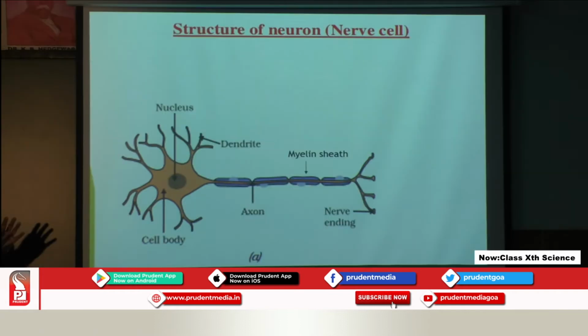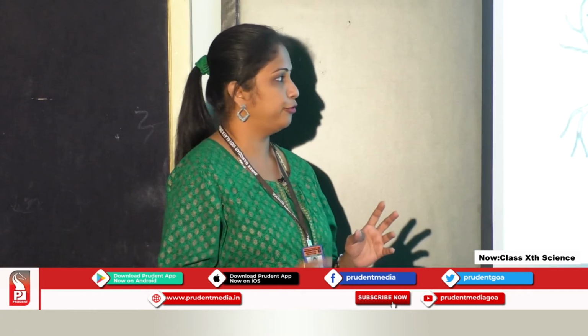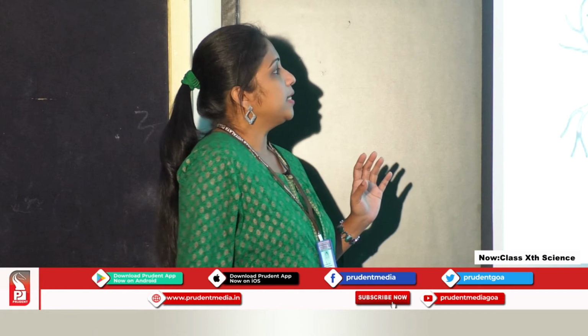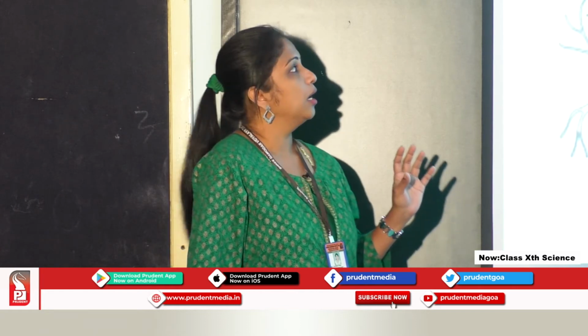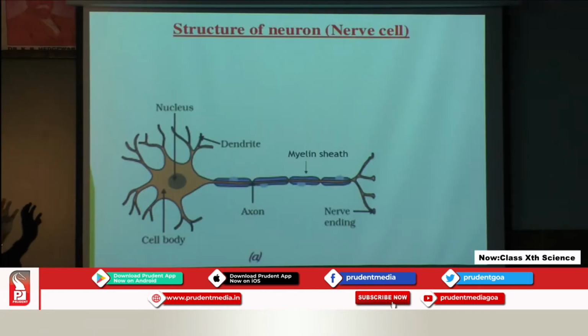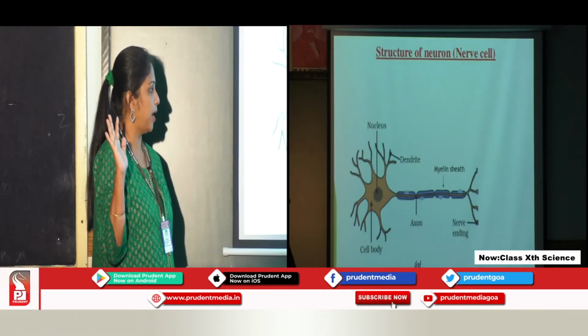Now this diagram is very important, students, because it is usually asked for drawing. You can draw this diagram either horizontally or vertically as you wish. I have taken this diagram directly from the textbook so that there is not much confusion. Now let us understand the structure of the nerve cell. Let me compare this nerve cell with my hand.